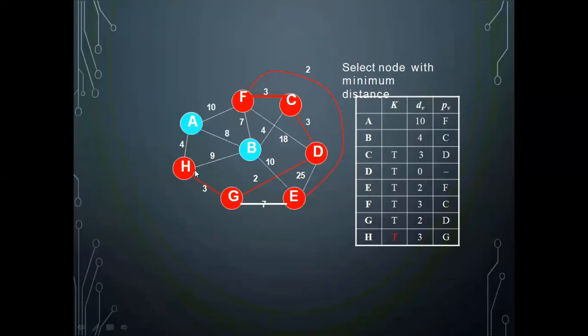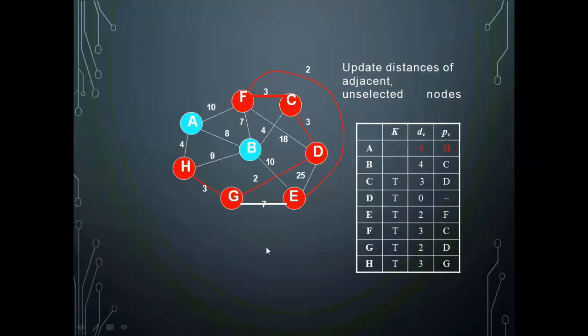So that was added. Now from H I should see which all are the edges present in the graph. H will have only 3 edges. The first one is H to B. That distance is 9. The already existing value is 4. No need to update. H to A, the distance is 4. The value existing is 10. So I should update. And the other one, H to G, both H and G are the part of the spanning tree already. So no need of considering that edge.